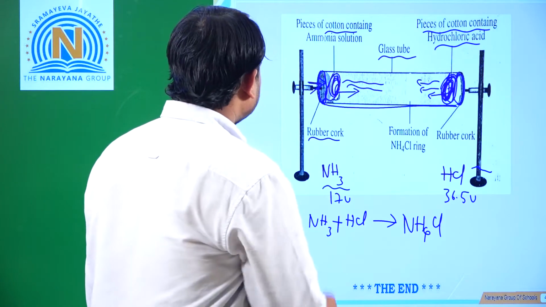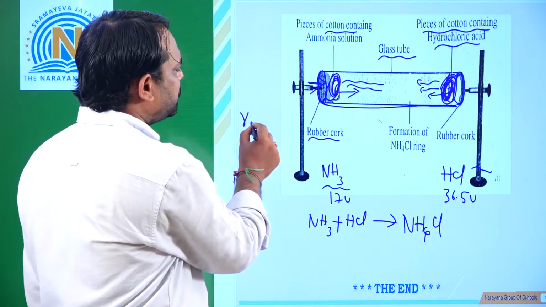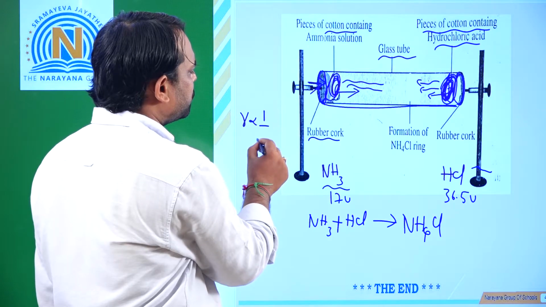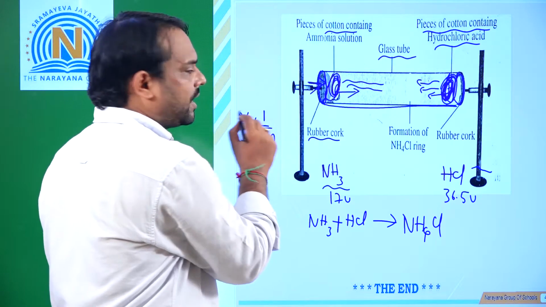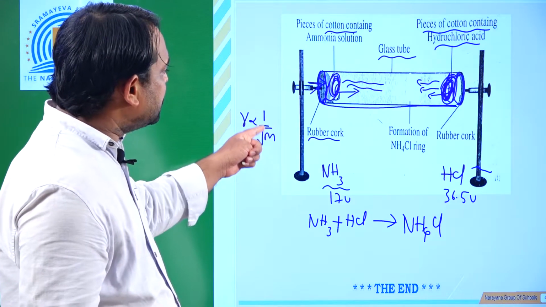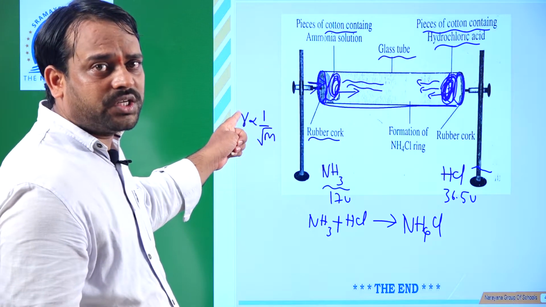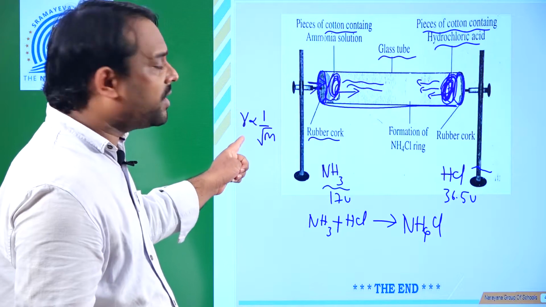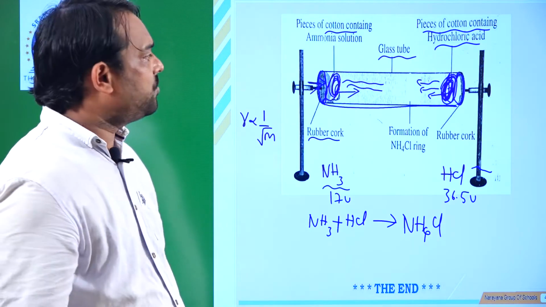So what is the main reason? The rate of diffusion R is inversely proportional to the root of M, where M is the molecular mass. If the molecular mass is less, the rate of diffusion is more. More the molecular mass, less the rate of diffusion.